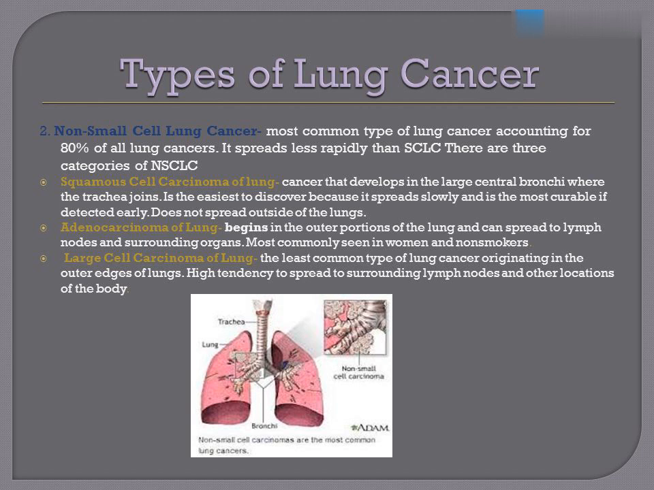Adenocarcinoma of the lung begins in the outer portions of the lung and can spread to lymph nodes and surrounding organs, most commonly seen in women and non-smokers. Large cell carcinoma of the lung, the least common type of lung cancer, originates in the outer edges of the lungs. High tendency to spread to surrounding lymph nodes and other locations of the body.